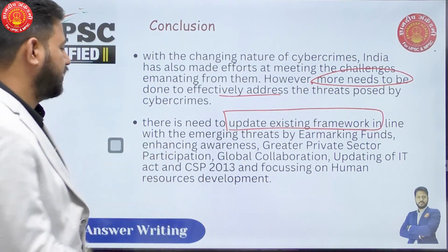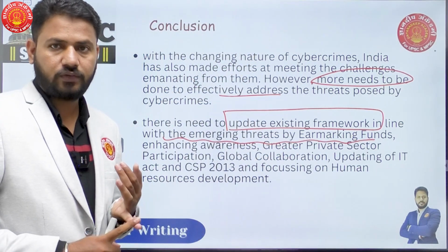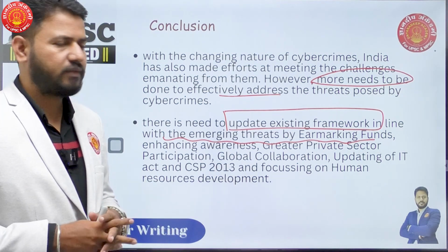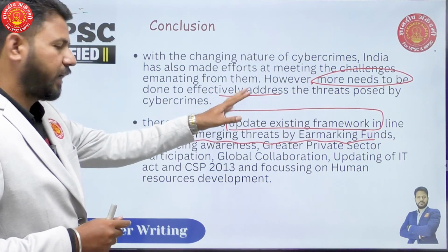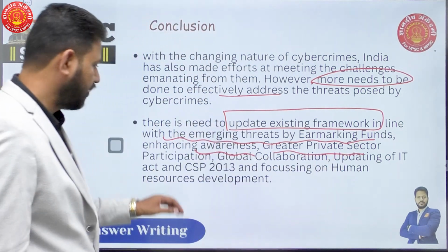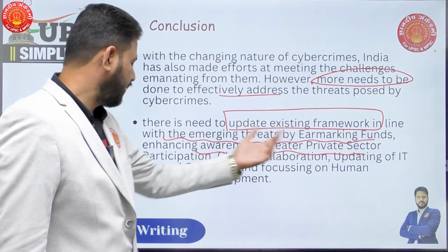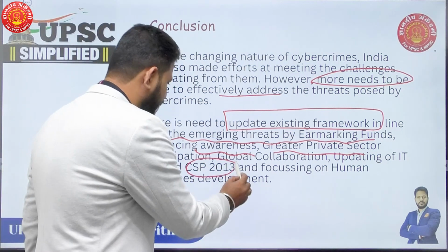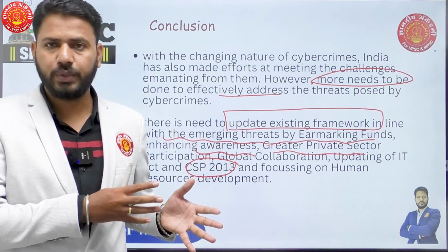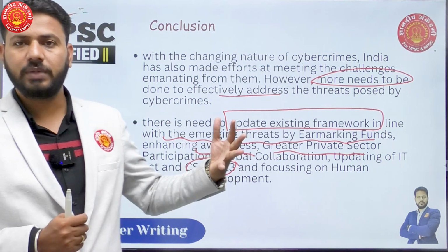Now, this has to change keeping in mind the emerging threats by earmarking funds. You'll have to make available funds from the budget, because the funding that Government of India gives for cyber security is very minuscule. So we'll have to increase this. We'll have to make sufficient funds available for it. Then creating awareness, then greater private sector participation, global collaboration by maybe signing the Budapest Convention, updating of IT Act and Cyber Security Policy 2013, and focusing on human resource development. So all the challenges that you've mentioned earlier, you can put them in the conclusion, saying that we'll have to work on these, and then your answer becomes a futuristic one.